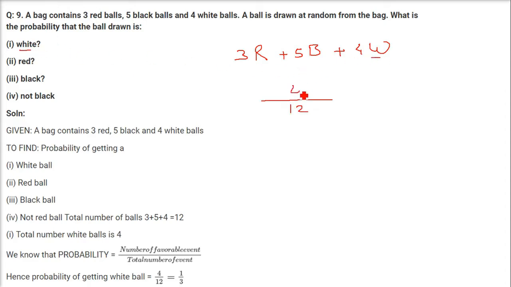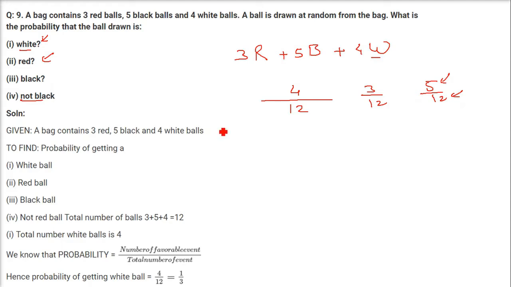For getting a white, how many whites are there? 4 whites. So 4 by 12 is the probability here. Red, how many reds are there? 3. So 3 by 12 is the probability for this one. Black, how many blacks are there? 5. So 5 by 12. Favorable cases over total number of cases. So these are the probabilities.